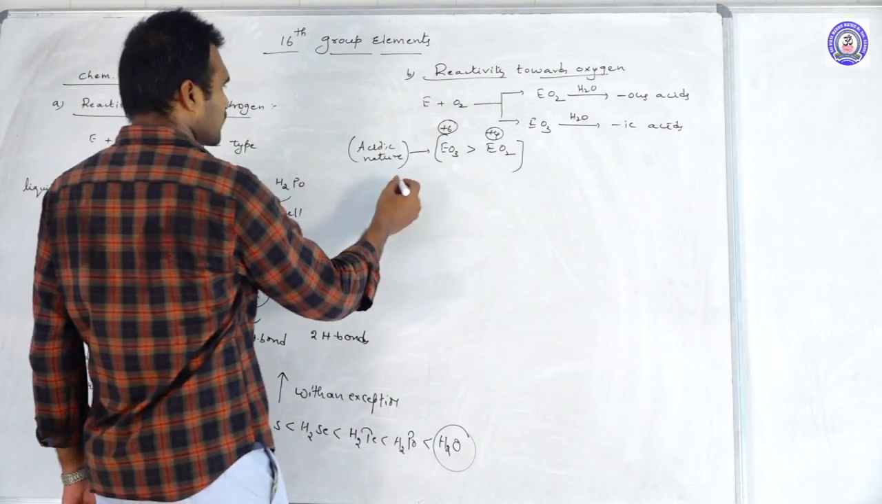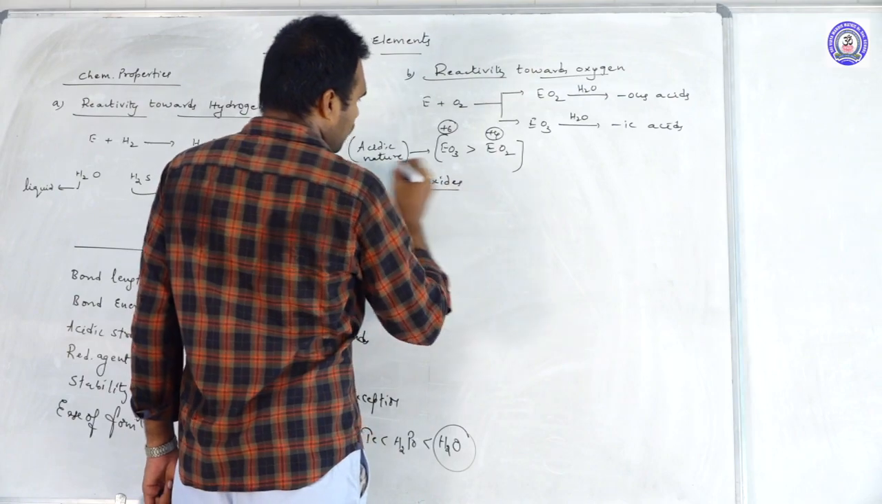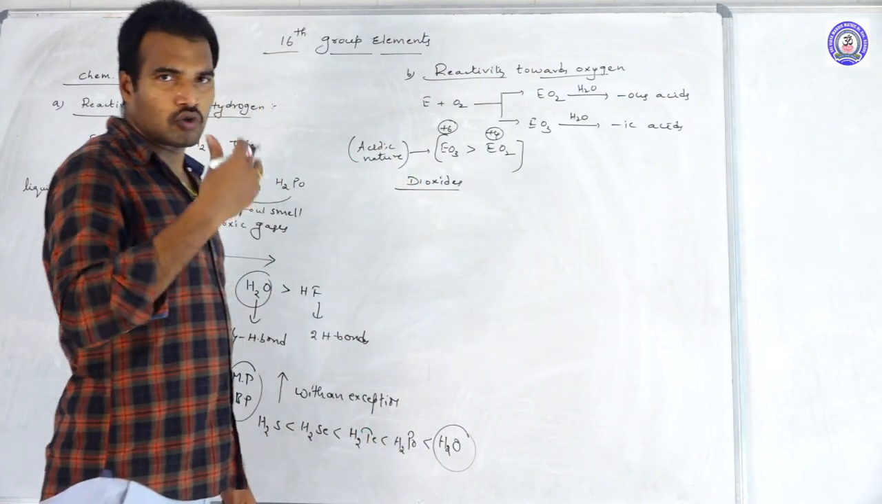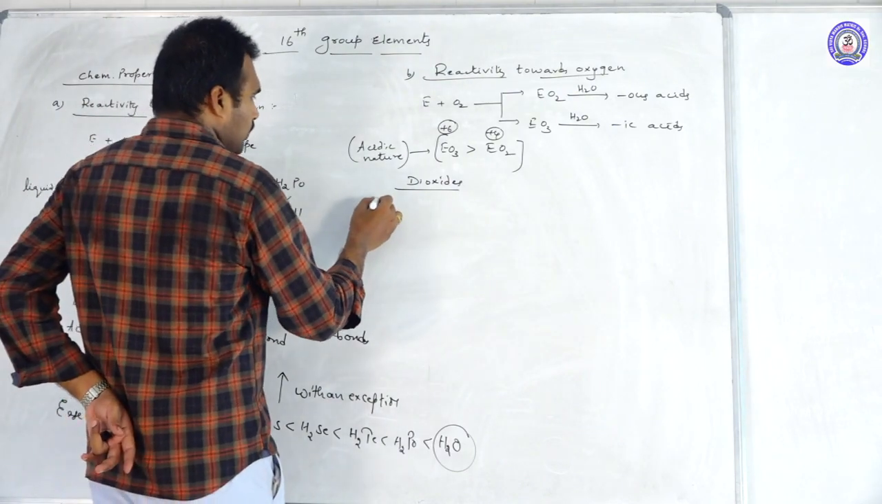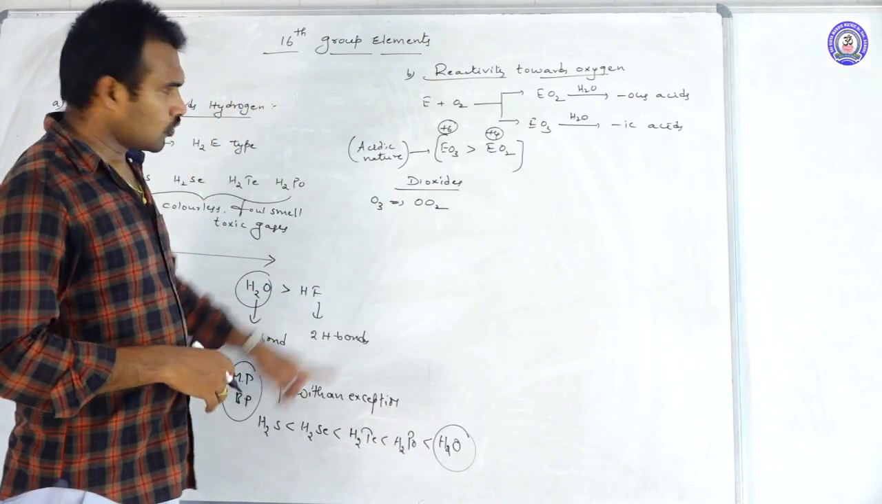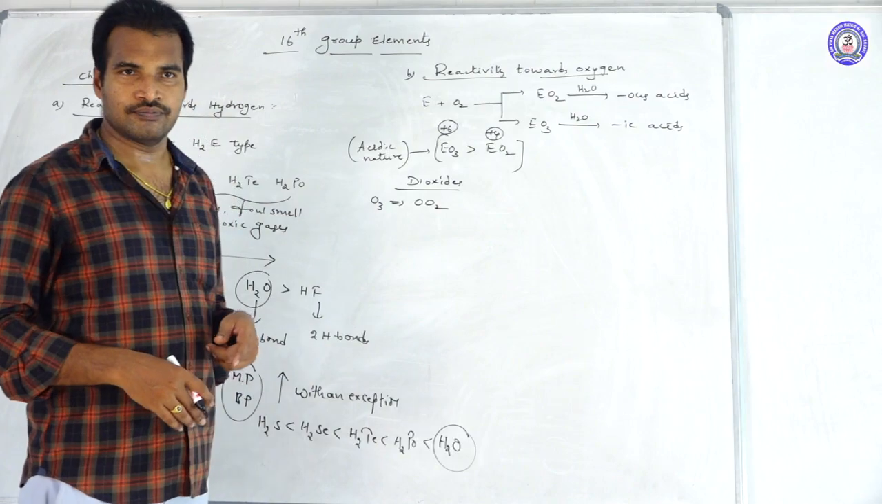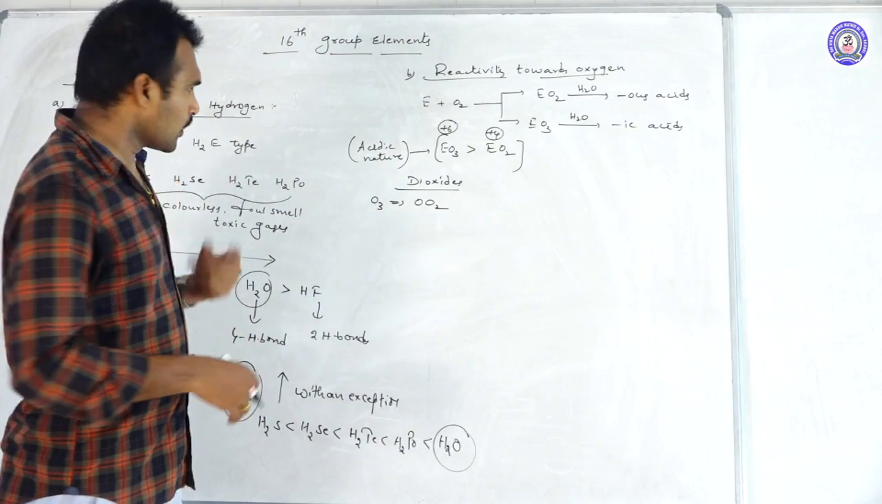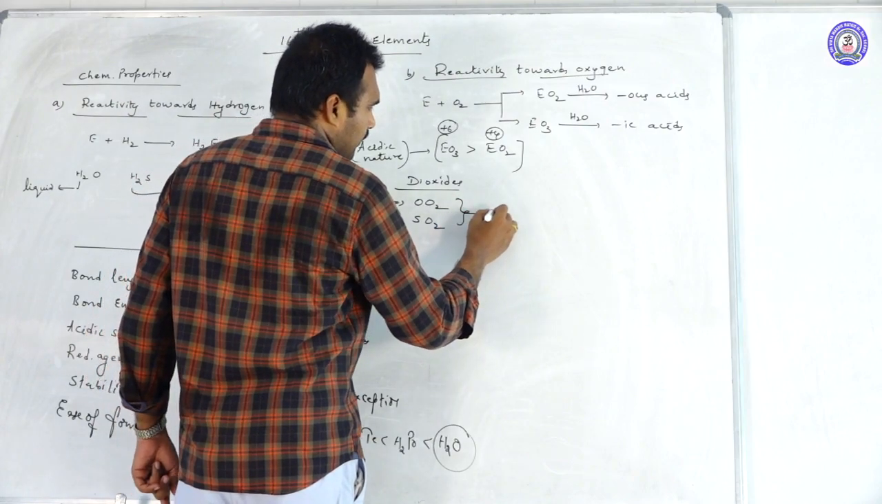Suppose you take the dioxides, what are the dioxides? SO2, SeO2, TeO2, PoO2, ozone also. Okay, even ozone is nothing but an oxide. O3 I am writing as OO2. OO2 is nothing but O3. So it's an oxide of oxygen. So OO2 and SO2, these two are gases.